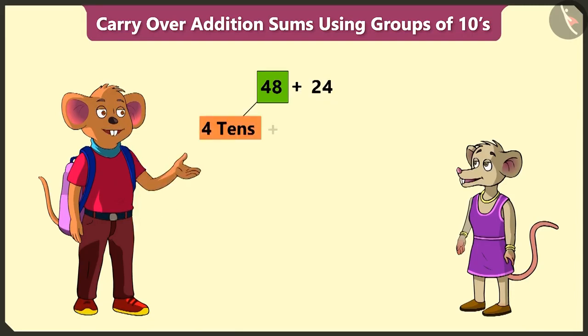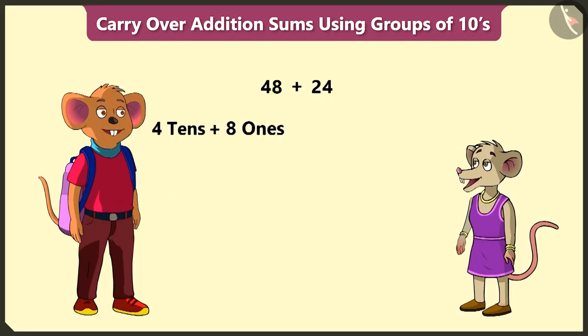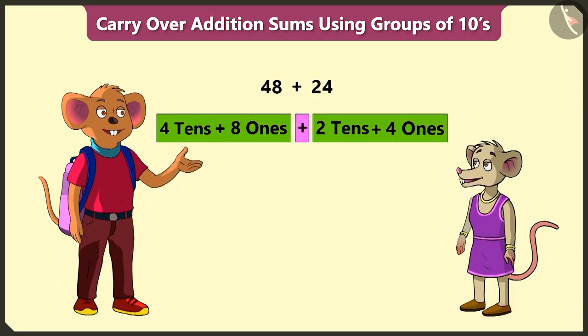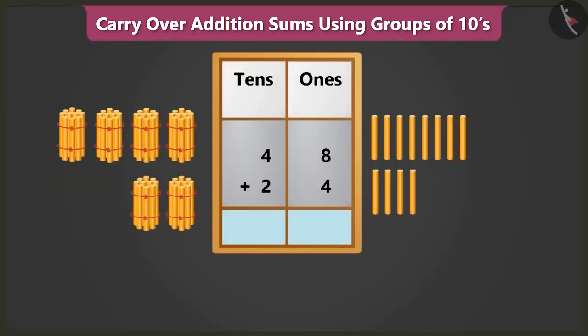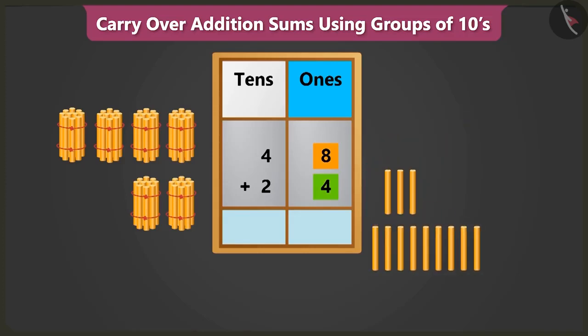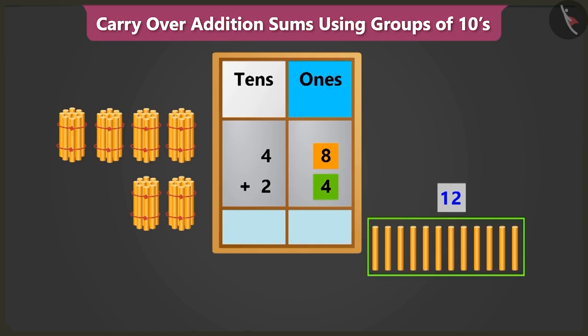48, that is 4 tens and 8 ones. Similarly, 24 means 2 tens and 4 ones. Now to add both these numbers, we have to place them in the tens and ones boxes. First, let's add the numbers in the ones place. We have to add 8 ones to 4 ones. So, count after 8: 9, 10, 11 and 12. This means 8 ones and 4 ones add up to 12 ones.